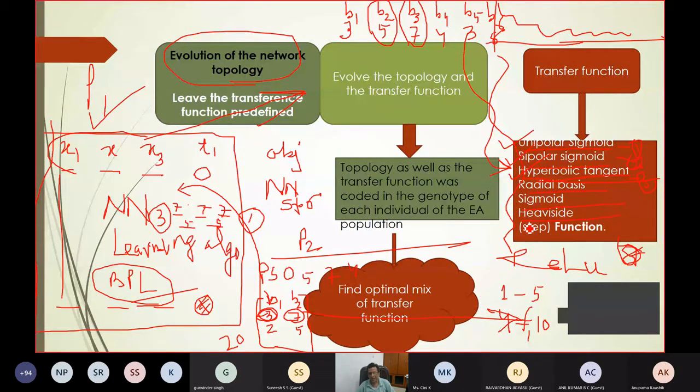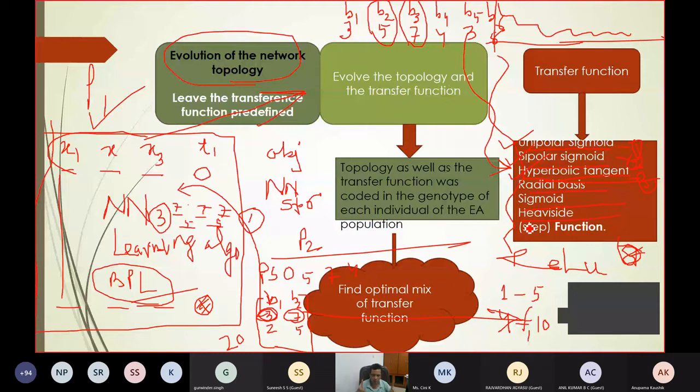Second thing you can do, you can also update this error based on multimodal function optimization. So don't update the error based on the information of the gradient. You update the weights randomly. Every weight is randomly generated and updated based on the information. That also you can do. So I have given you two thoughts.